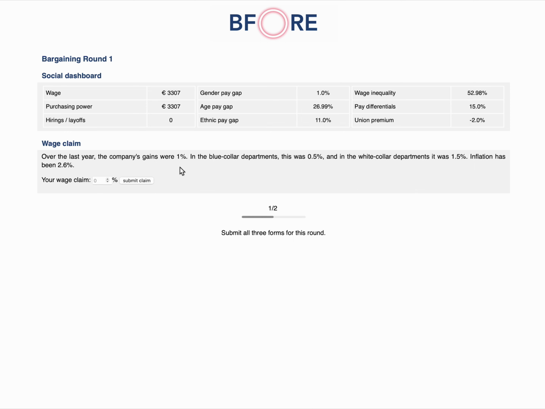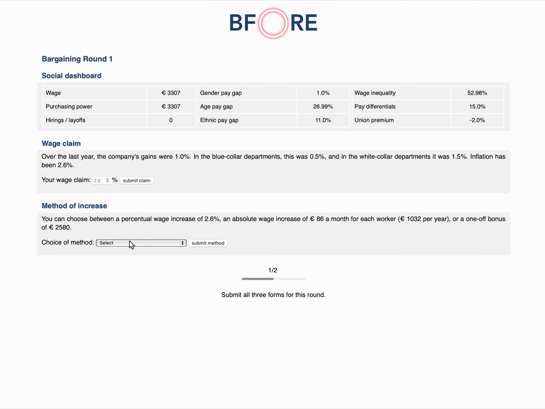Over the last year, the company's gains were 1%. In the blue-collar departments, this was 0.5%, and in the white-collar departments, it was 1.5%. Inflation has been 2.6%, so the company made a real loss. I will nevertheless claim inflation so that purchasing power stays stable.